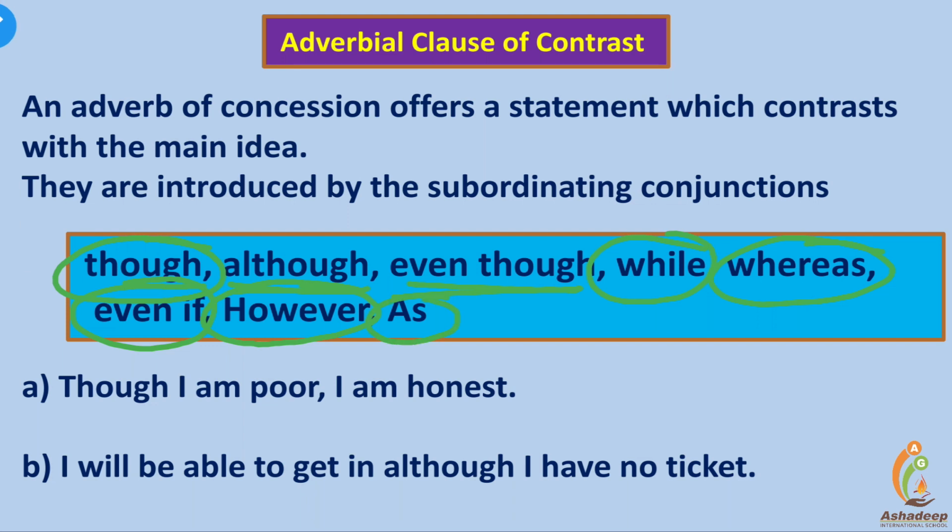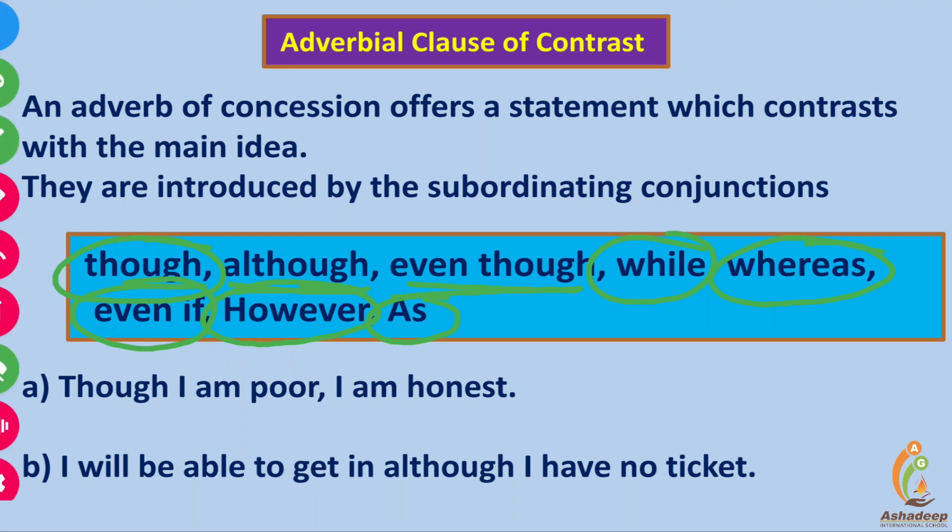These are subordinating conjunctions used to connect two different clauses, main clause and adverbial clause, making the sentence complex. So let us go through these conjunctions and learn how to apply them in sentences.